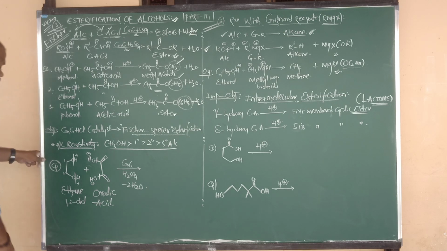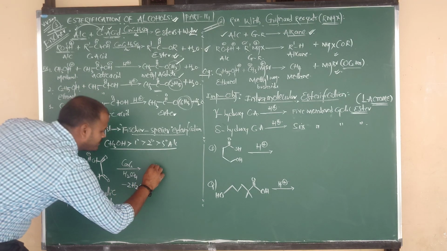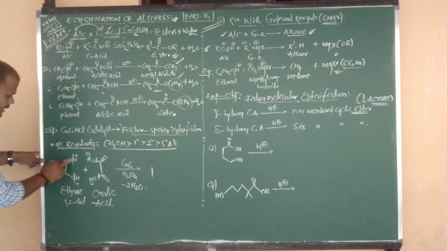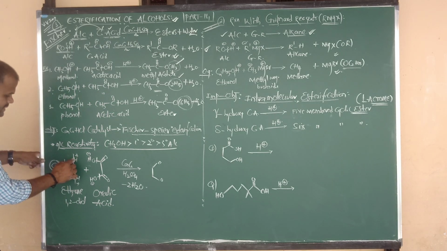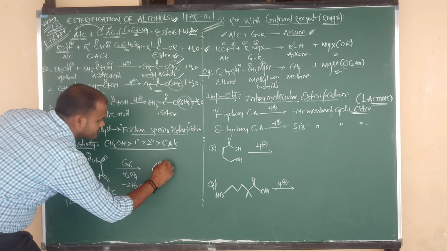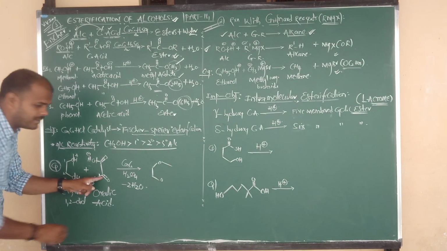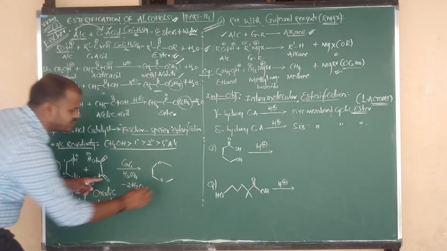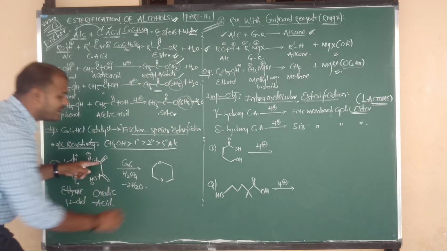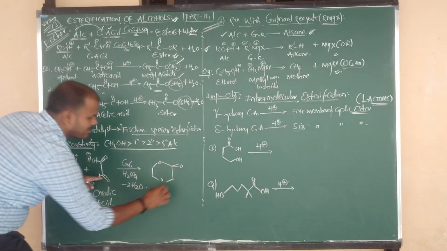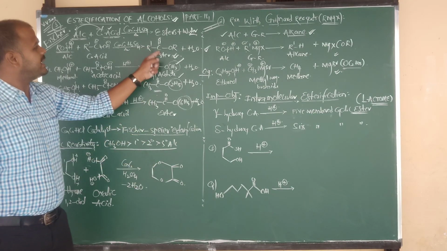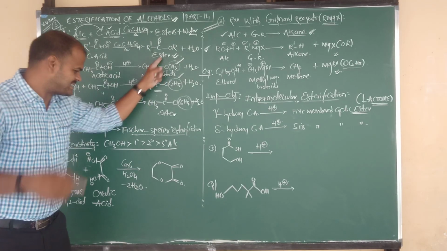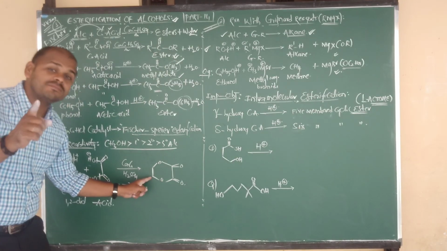Now remaining CH2 bonded to CH2, both are connected to oxygens. H and OH are removed in the form of water molecule, which means now oxygen is directly connected to carbon. Again this oxygen is also connected to this carbon. Again CH2 bond CH2 as it is, but this carbon contains one C double bond O group, and here also this carbon contains one more C double bond O group. C double bond O, OC, symbol of ester.